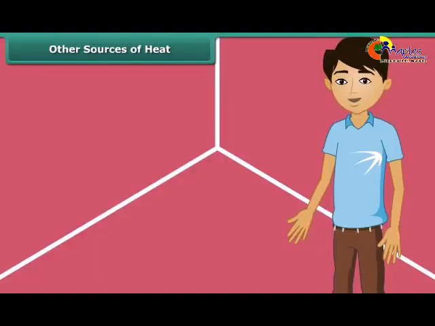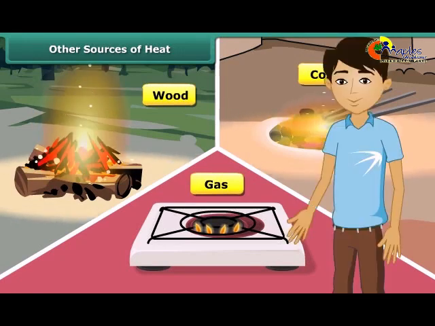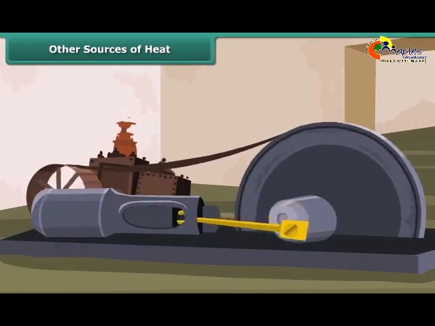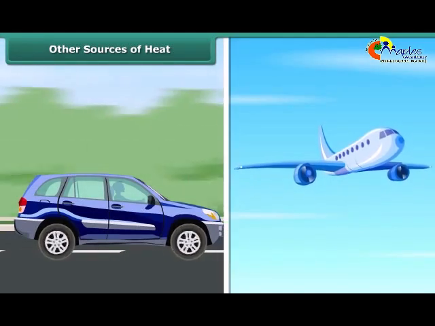Man can generate heat by burning wood, coal, and gas. Wood, coal, and gas are called fuels. Fuels burn in machine to make them work. A motor car runs by burning fuel. An aeroplane flies by burning fuel.